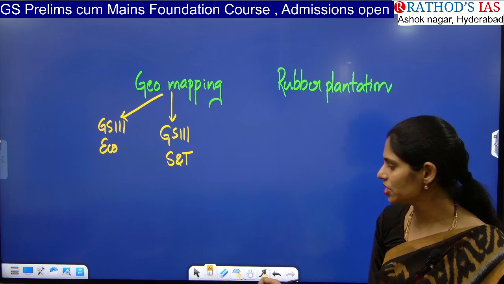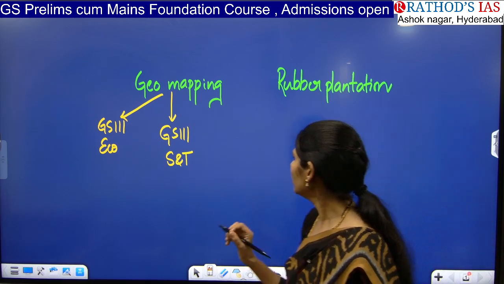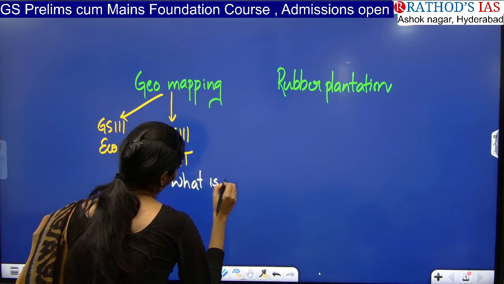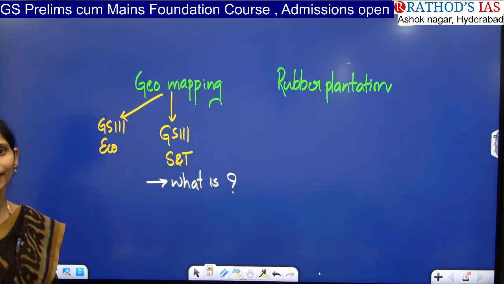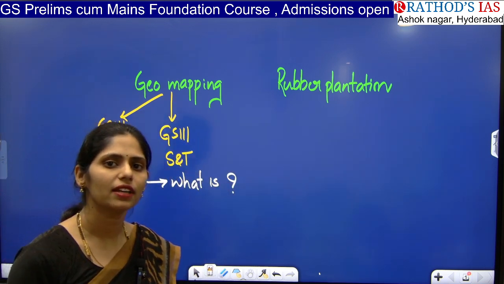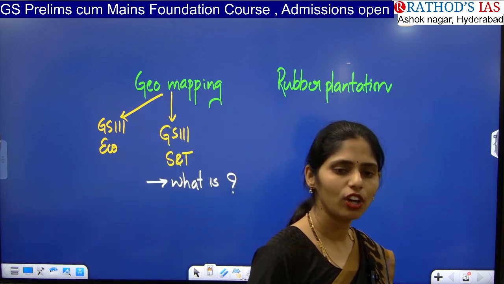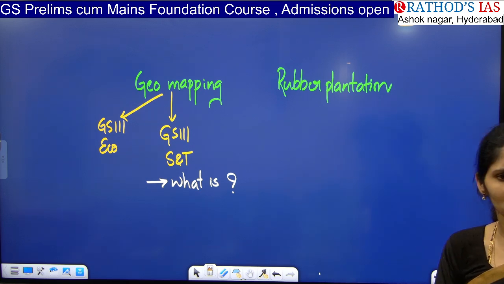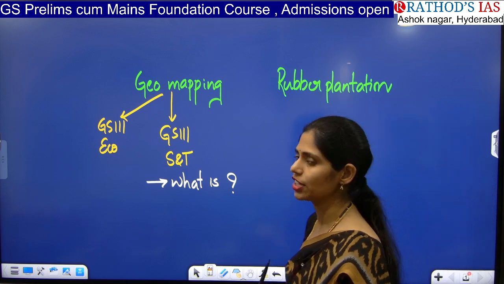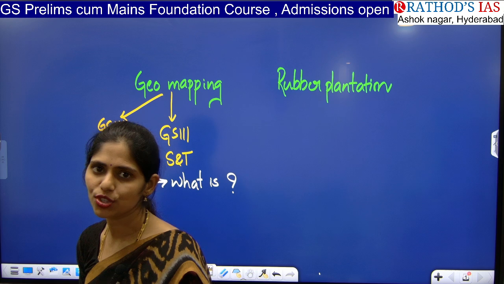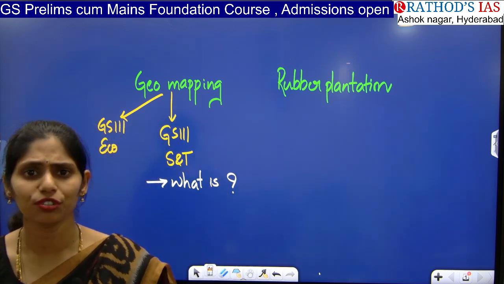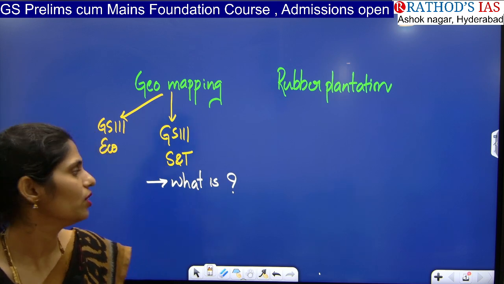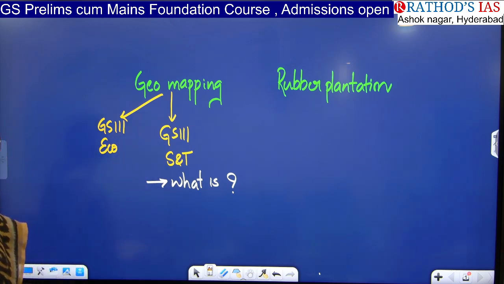Now let us see the dimensions what you have to see. You have to know about what is the meaning of geo-mapping. What is this geo-mapping? Because you may get a question like, geo-mapping is seen recently in news. So which of the following option correctly represents this geo-mapping? So the first kind of question you may get. And you may get this kind of question also. Consider the following statements regarding geo-mapping, and they may give like 2 to 4 statements, and they will ask which of the above statements are correct or incorrect. So from that point of view, you have to say about what is geo-mapping.